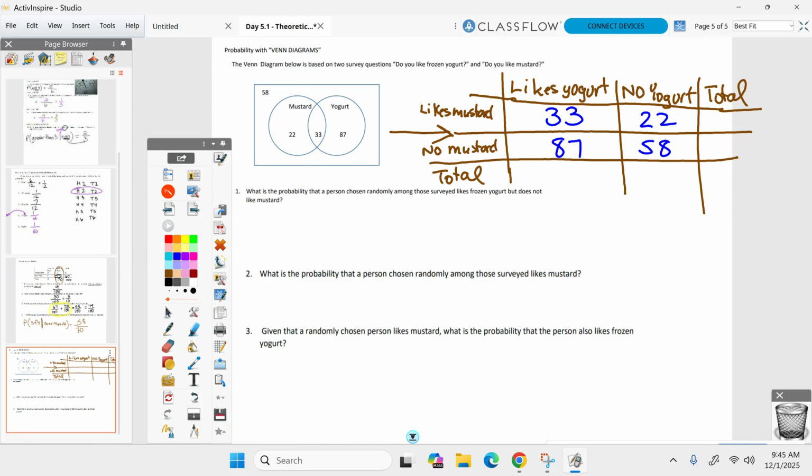This is why I'm not a big fan of Venn diagrams, but we can easily make it into a table we can understand. And then you know you did it right when the total matches up, going down and left to right.